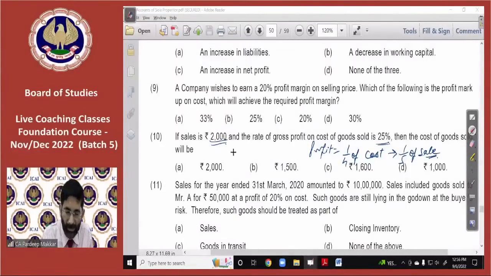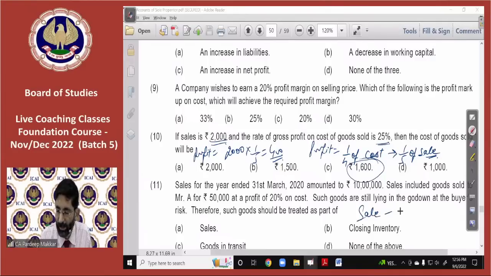So what is the sale? Sale is 2,000. Then minus profit. How much is the profit, which has already been included in it? That is 1/5. It is 400 rupees. So the answer is 1,600, because 2,000 minus 400 is the profit. Sale minus profit, that is 2,000 minus 400. It is 1,600. So the answer is there. That we have discussed now.